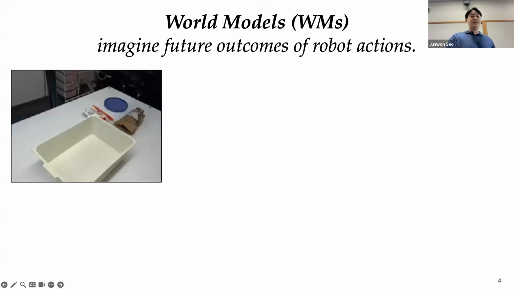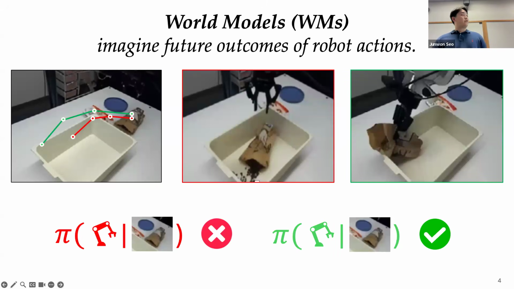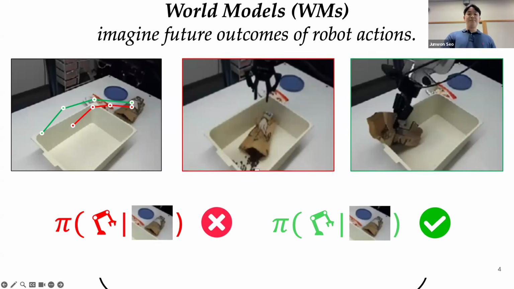And this allows us to predict different future outcomes for different candidate actions without physically executing them in the real world, which makes it possible to learn or evaluate robotic policies that are difficult to model analytically, by simulating the consequences of robot actions without physically executing them, which may be unsafe in the real world.